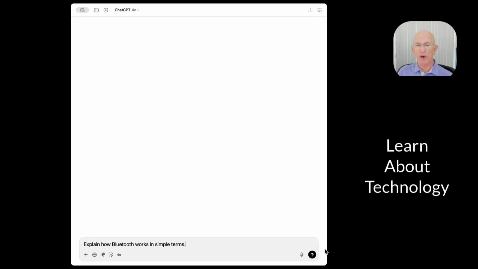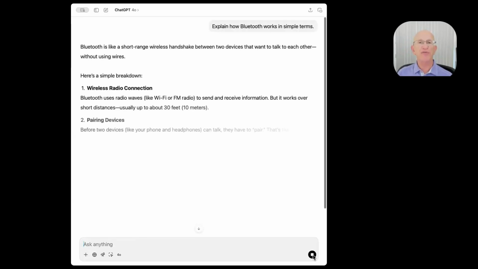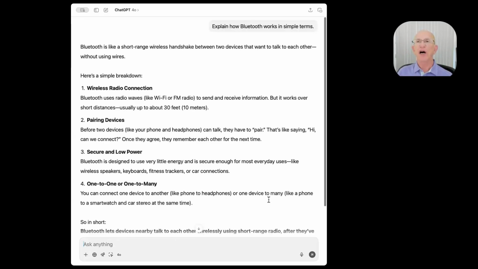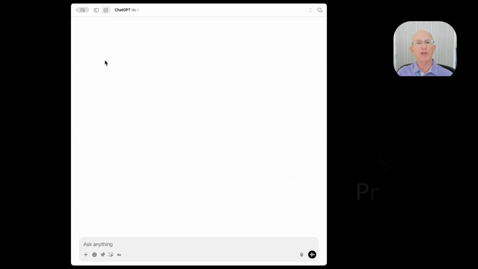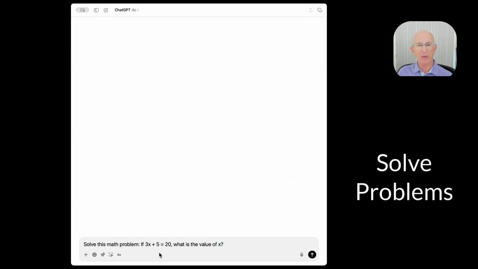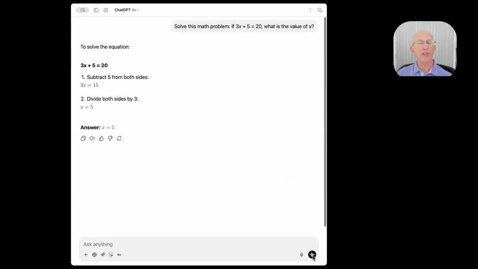Explain how Bluetooth works in simple terms. A lot of people, I know I'm always inquiring, how does this work? What does this do? How do I make this function? What does it take care of? And I said in simple terms, so this is really fast. 1, 2, 3, 4, and a short, quick summary, not bad. You can use it to solve math problems. Who doesn't like to have it solving math problems? If 3x plus 5 equals 20, what's the value of x? It'll explain a little bit about how it did it too.